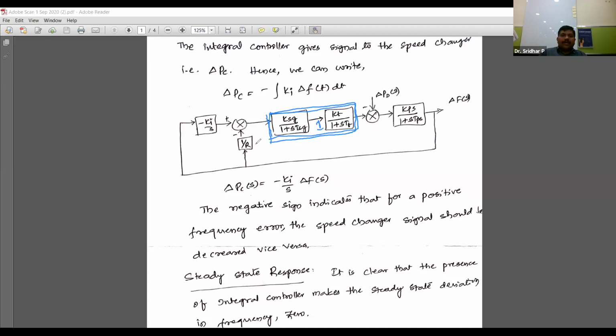Now this is the one, and this is kps and 1 plus s htps, anyhow it will be there. So this is minus ki by s, and this is s. The same thing, you can simply reduce into a simple block diagram. So initially, what is happening here?